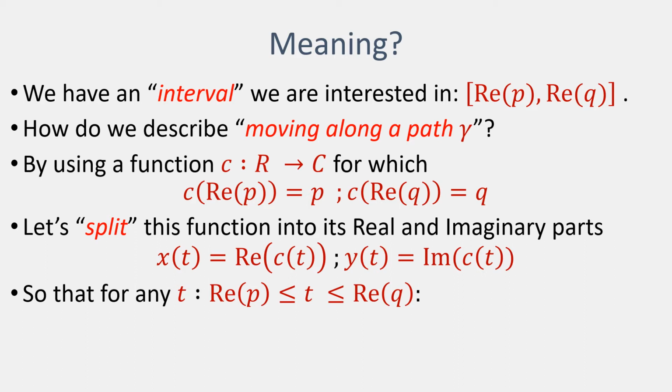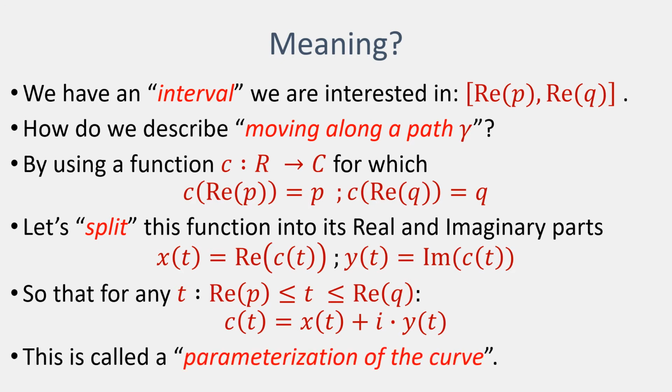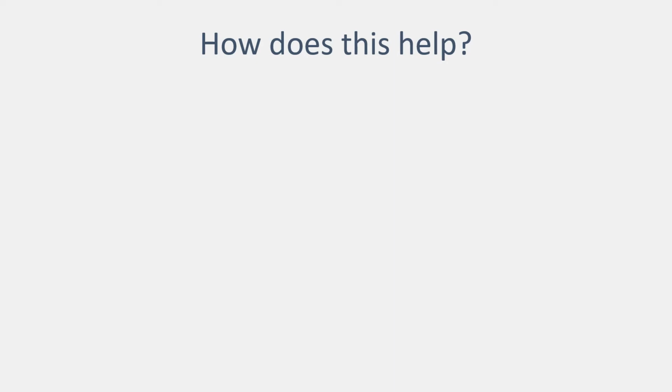And what that means is if we take any number in our interval, then the value of the function we're concerned with is just the value of the real part function, plus I multiplied by the value of the imaginary part function, this one here. What we call this is referred to as a parameterization of the curve that's being used.